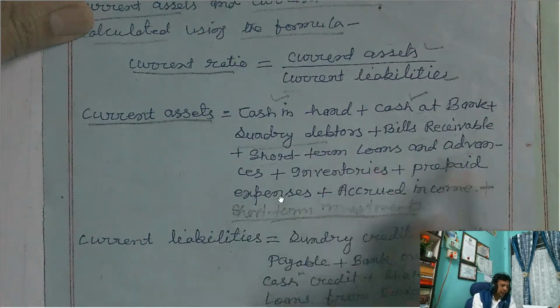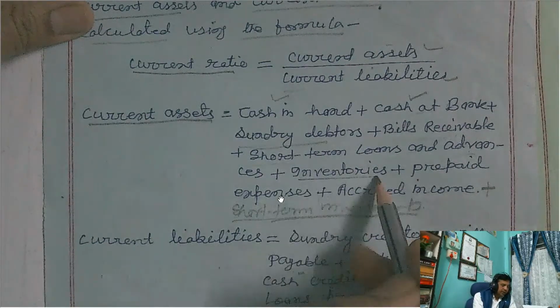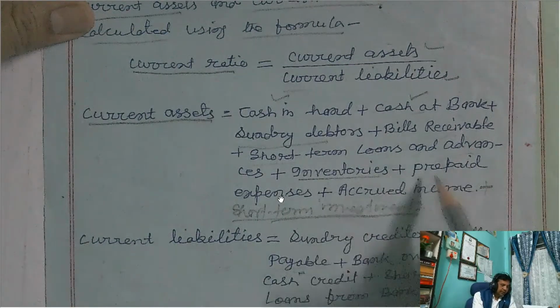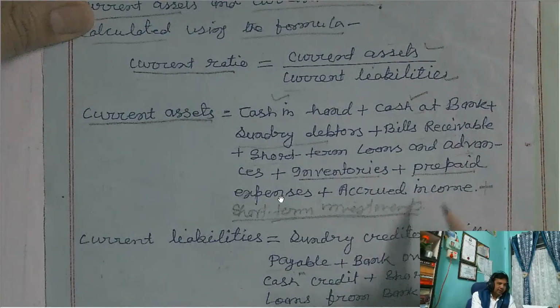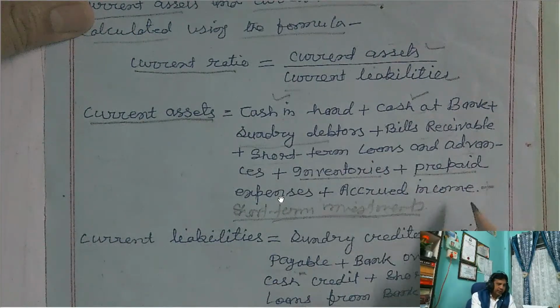Short-term loans and advances given, current assets. Inventories, that is stock, current assets. Prepaid expenses: salary paid in advance, rent paid in advance, and electricity bill paid in advance are prepaid expenses.